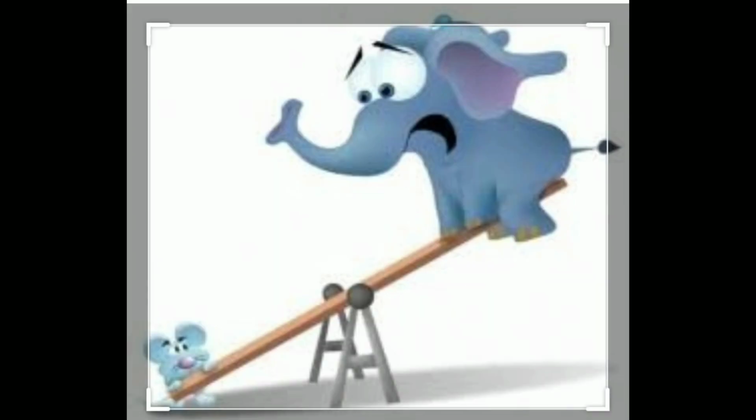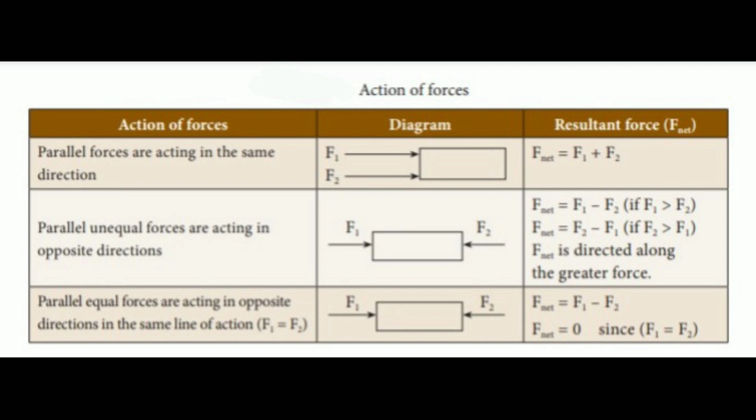Actions of the forces are given in the table. Actions of forces. Parallel forces acting in the same direction: resultant force, net force equals F1 plus F2. Parallel unequal forces acting in opposite directions: net force equals F1 minus F2, if F1 is greater than F2. Net force equals F2 minus F1, if F2 is greater than F1. Parallel equal forces acting in opposite directions in the same line of action: F1 equals F2, so net force equals F1 minus F2. Net force equals 0.